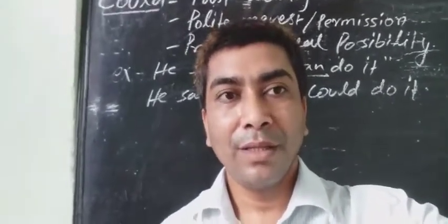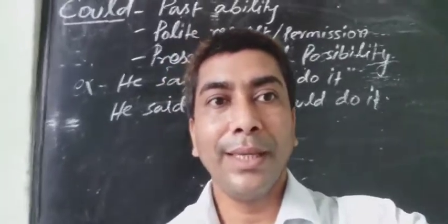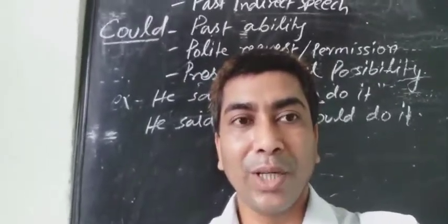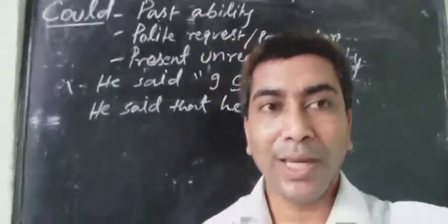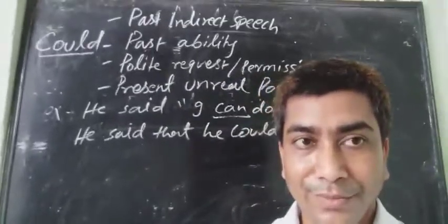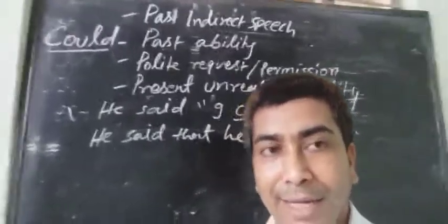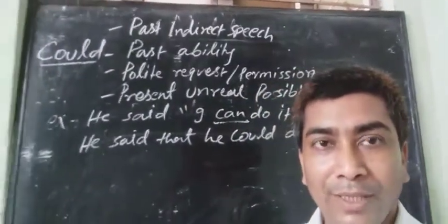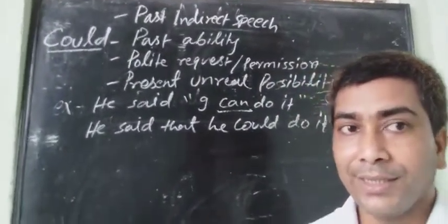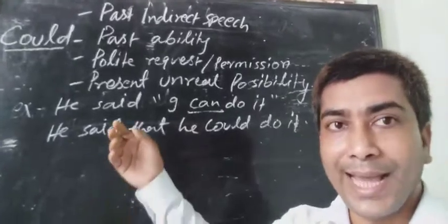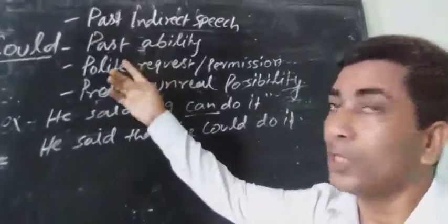Students, we are studying English grammar, chapter modals, modal auxiliary verbs. We were studying the use of could. Could has four uses.